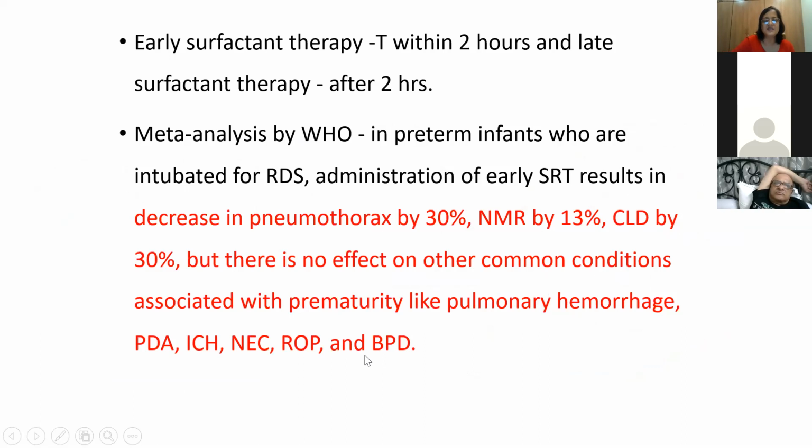A meta-analysis by WHO has shown that in preterm infants who are intubated for RDS, administration of early surfactant results in a decrease in pneumothorax by 30%, neonatal mortality by 13%, and CLD by 30%, but there is no effect on other conditions like pulmonary hemorrhage, PDA, ICH, NEC, ROP, and BPD.